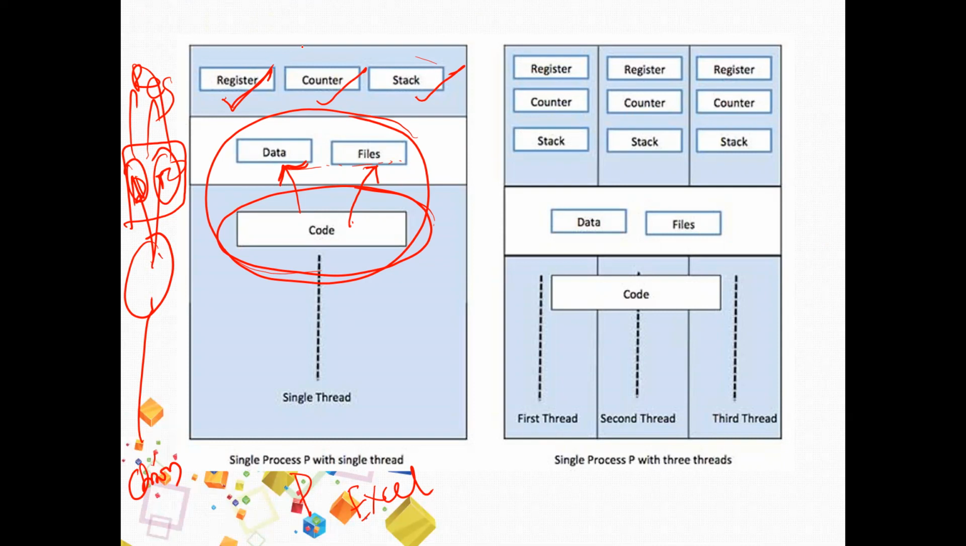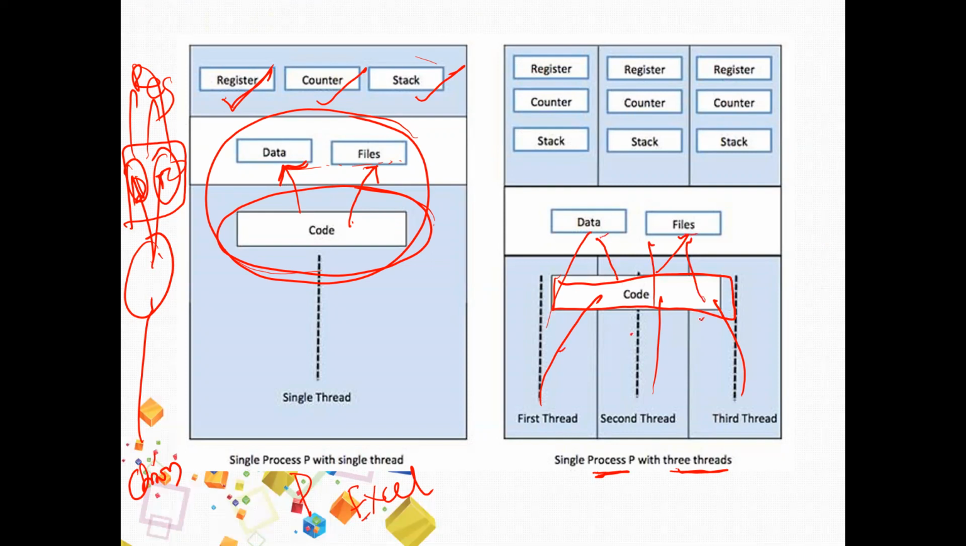What happens when we follow multi-threading? If I execute more jobs, here 3, in a single process, then since it is a single program, the code is common. The code is shared by all the threads. The program needs some data and some files, and this is also shared among all the threads. There is no need to maintain separate copies of data and files for every thread.